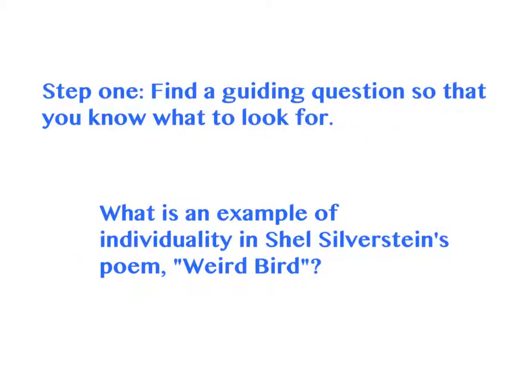Step 1. When you're trying to state a claim, you need to have a guiding question so that you know what to look for. Today the guiding question is, what is an example of individuality in Shel Silverstein's poem, Weird Bird? Anytime you are asked to make a claim about a text and you don't know what you're supposed to be looking for, respectfully ask your teacher, what is the guiding question, so that you know exactly what you're supposed to be looking for in the text.